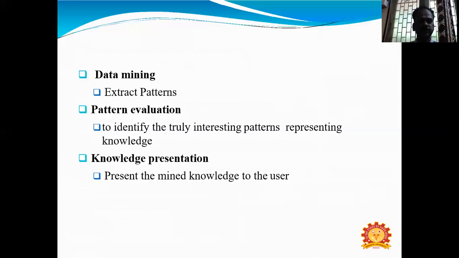Knowledge presentation refers to visualization tools used to present the mined knowledge to the user or to some other databases.